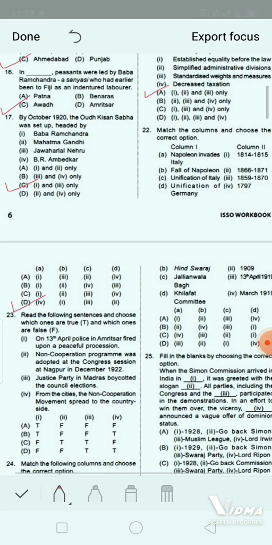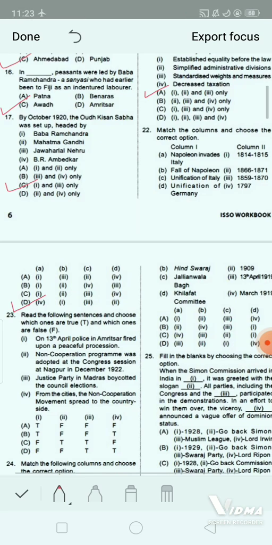Fall of Napoleon, you can see that is number B. B will be 1, that is in the year 1814 to 15. Next, C. That is your unification of Italy. It will be 1859 to 1870. Next is D. That is unification of Germany in the year 1866 to 71. So this is the correct answer.